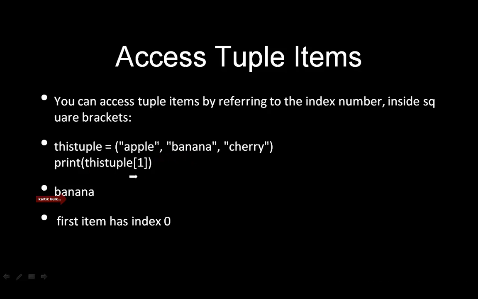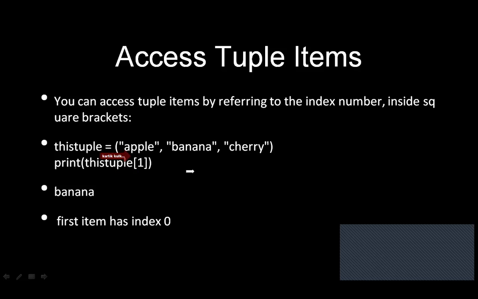Okay, so if I specify the index number as 0, then I would get the output as apple. If I specify the index number as 2, then I would get the output as cherry. One thing you need to understand here is that the index number always begins with 0 itself.